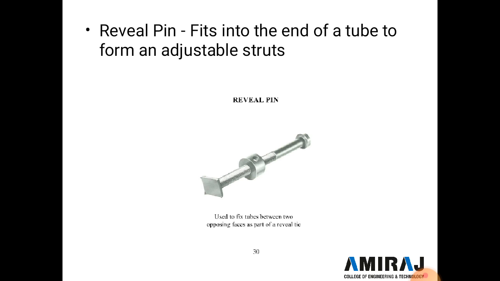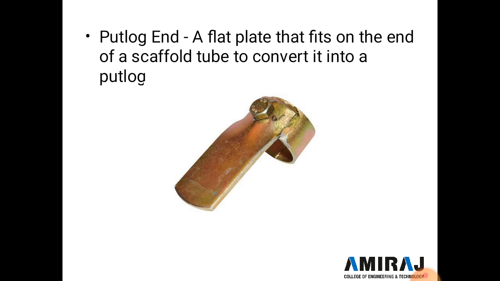And next is a ravel pin, which fits into the end of a tube to form an adjustable strut. So here this type of ravel pin is adjustable, and the last one is a putlog end, a flat plate that fits at the end of the scaffold tube to convert it into a putlog. So a putlog is a simple wooden plate.